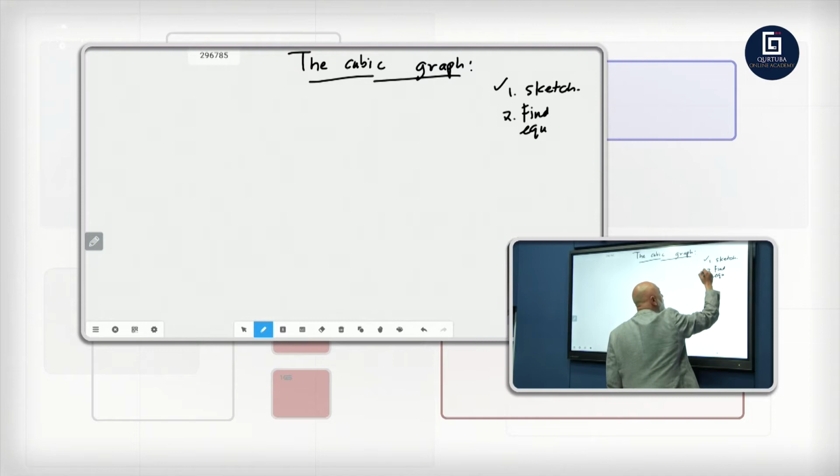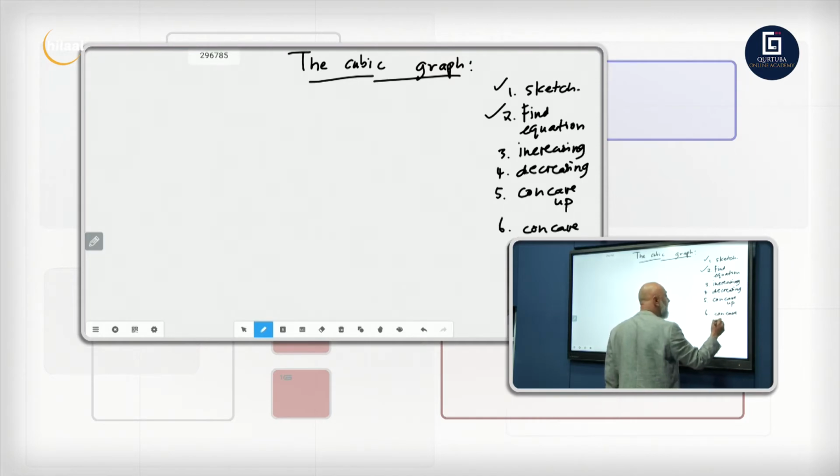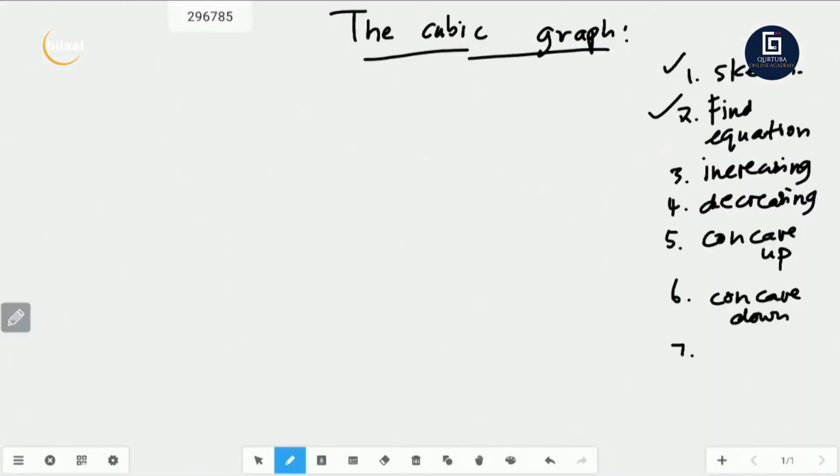So you could see that or you could see that. Find the equation of the graph. You need to know where the graph is increasing or decreasing. You need to know where the graph is concave up or concave down. You need to know how to give the domain and the range of the graph, and you also need to know how to work out the point of inflection. These are all the items that you need to know.